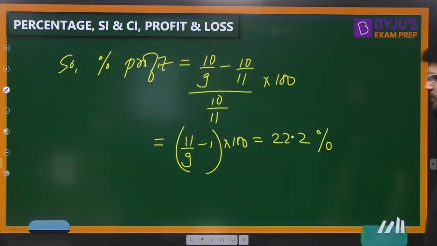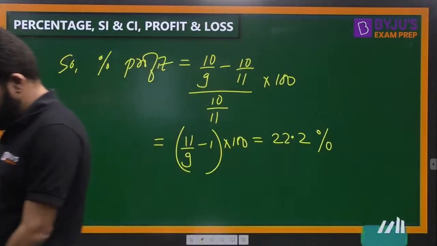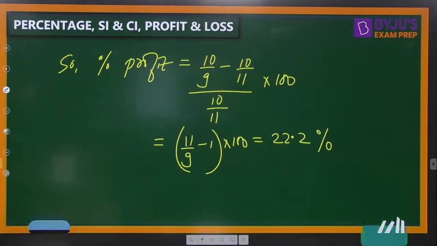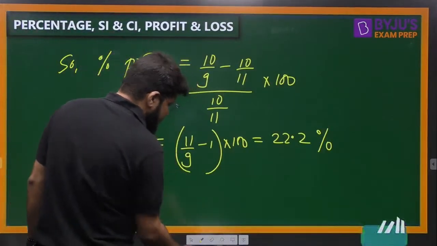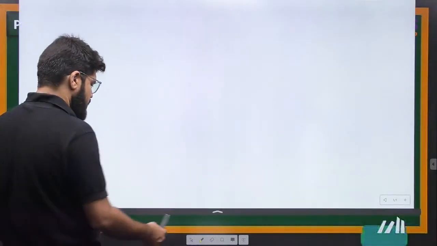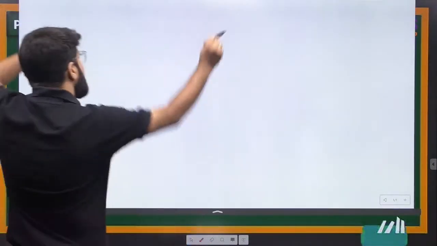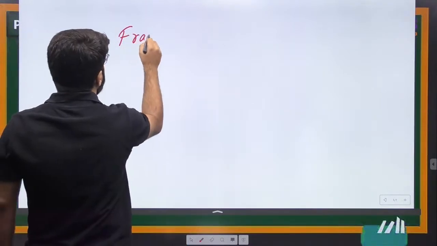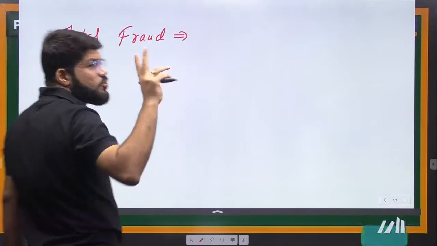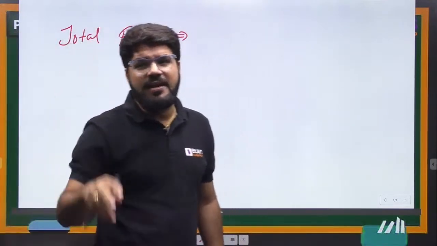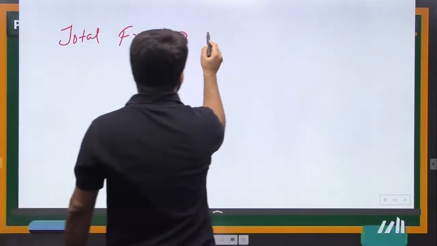22.2%. Acha, now try to understand one thing here. What is the total fraud done by him? He is doing fraud 2 times. One is buying, one is selling. So what is the total fraud?